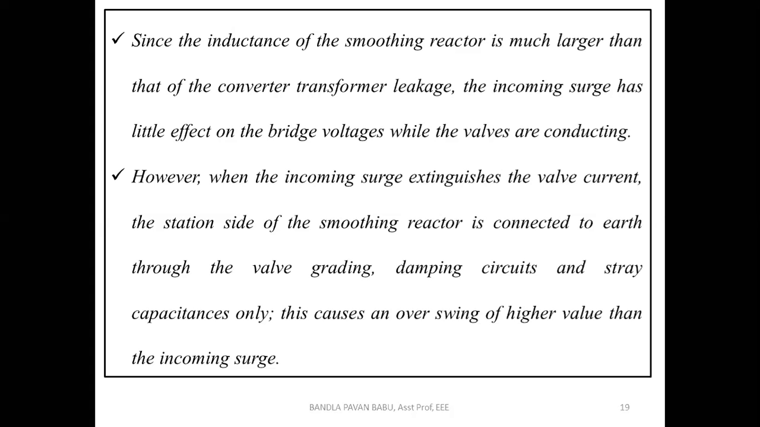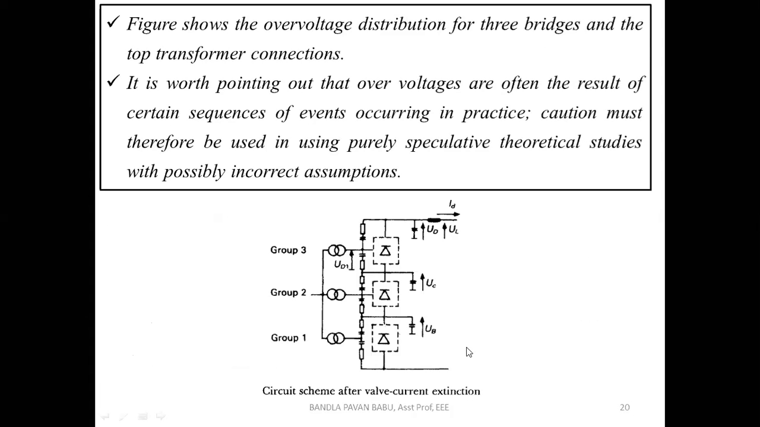So this causes an overswing of higher value than the incoming surge. Even if the surge is entering into the line and the smoothing reactor is not able to mitigate these surges, the smoothing reactor is connected to the ground there. Of course, it also has additionally the damping circuits and the stray capacitances. So here you can see the figure.